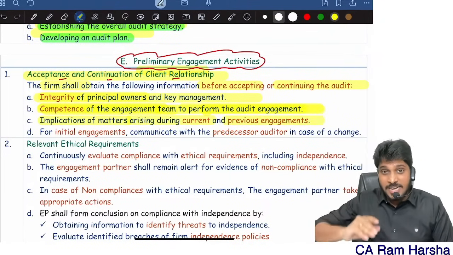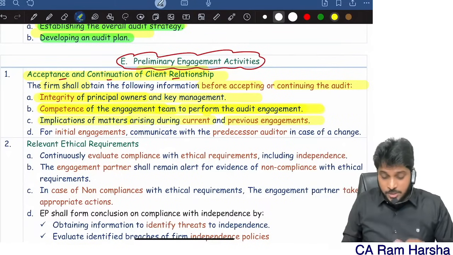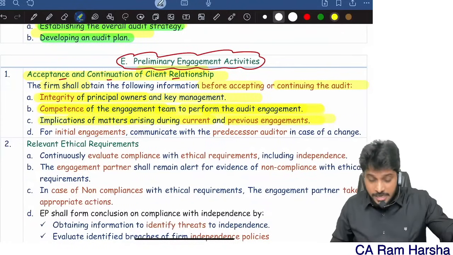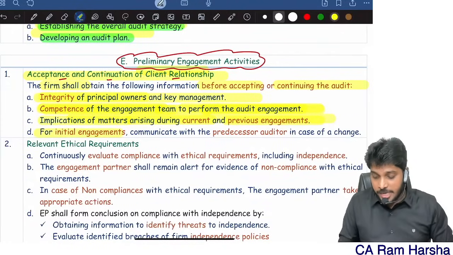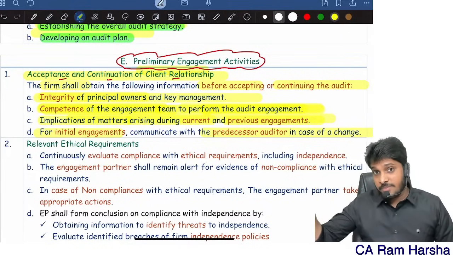Suppose my existing client is asking me to take a new work, or to continue the work. I will look into matters which are there in the current and previous periods. For an initial audit engagement, I also need to communicate with the previous auditor. First time they're asking me, then I will also communicate with their previous auditor.